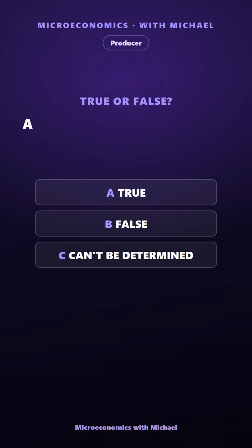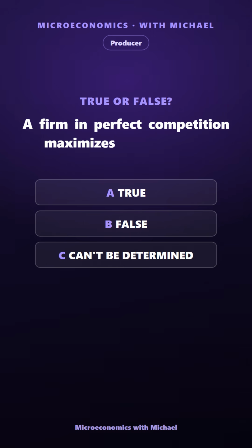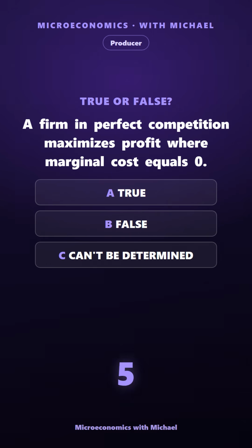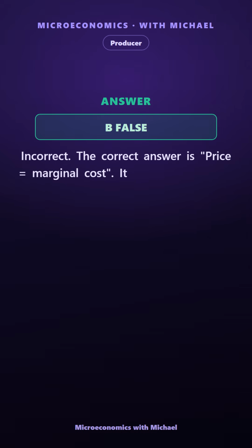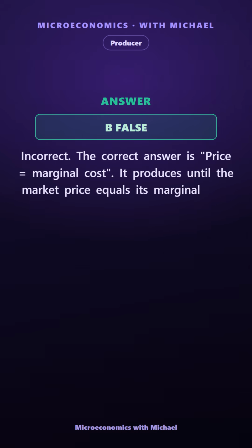A firm in perfect competition maximizes profit where marginal cost equals zero. True, false, or can't be determined. The answer is false. Incorrect. The correct answer is price equals marginal cost. It produces until the market price equals its marginal cost.